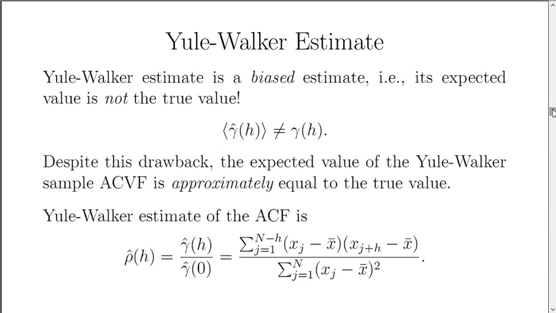The Yule-Walker estimate happens to be a biased estimate. That is to say, its expected value is not the true value. But in spite of this drawback, the expected value is approximately equal to the true value, and as you get more and more data, it gets better and better. Now that's the Yule-Walker estimate of the autocovariance function. The Yule-Walker estimate of the autocorrelation function is just the ratio between the autocovariance estimate at lag h and the autocovariance estimate at lag 0, which I could write out fully with this equation here.